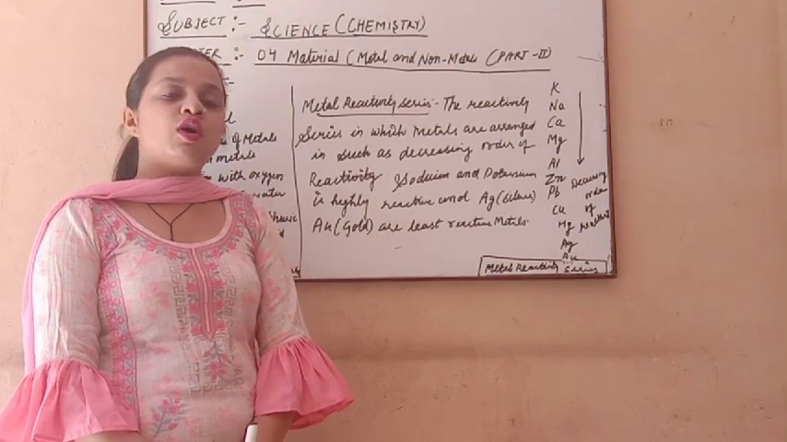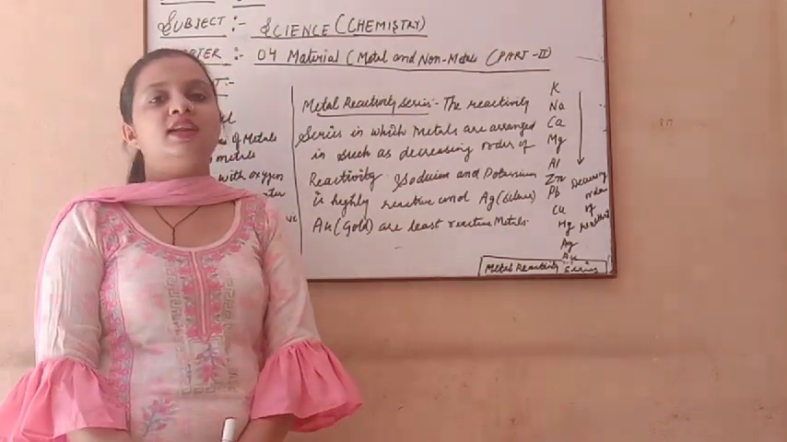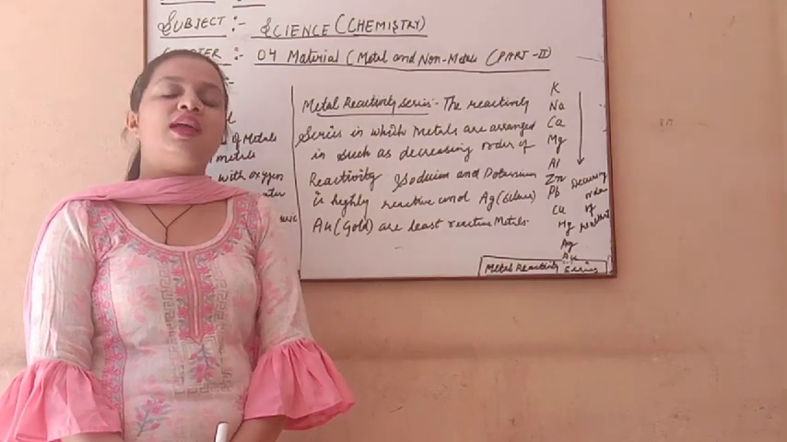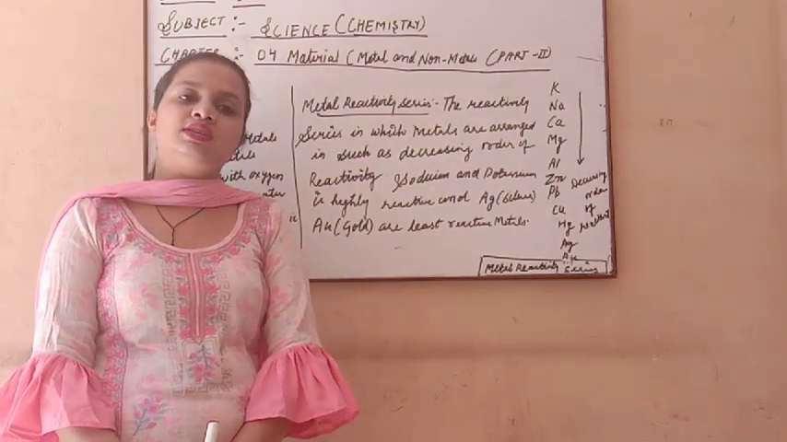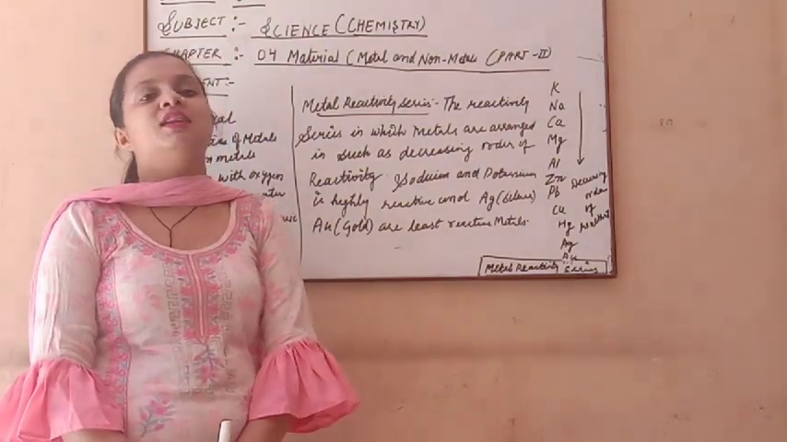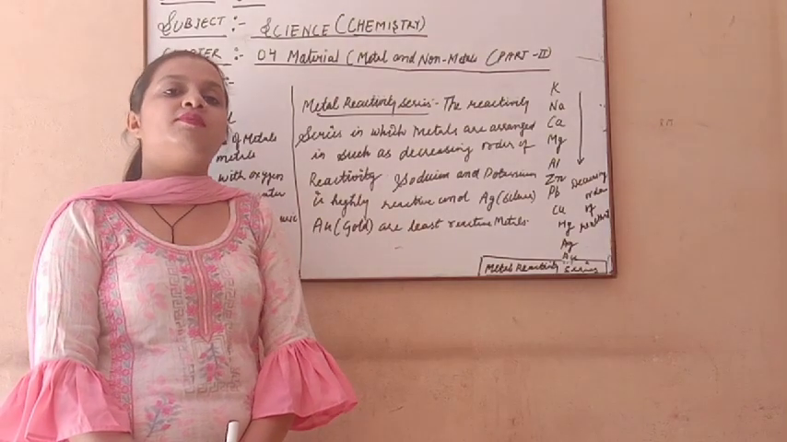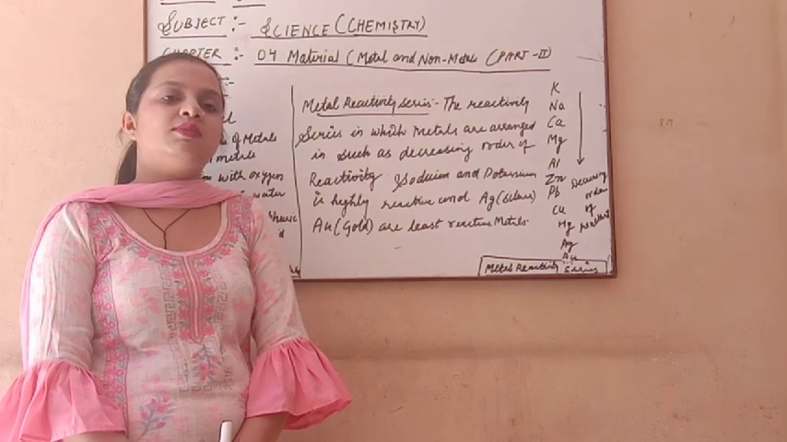Now you should know the meaning of chemical properties of metal and non-metal. The chemical properties of metal and non-metal means the property which we get when we react a metal with something, like with water, with oxygen and with any acid. When any metal reacts, what output do we get from this? So these all come under the chemical property.